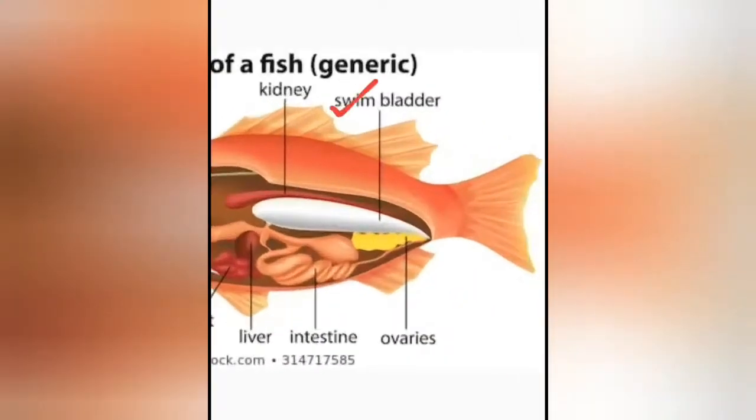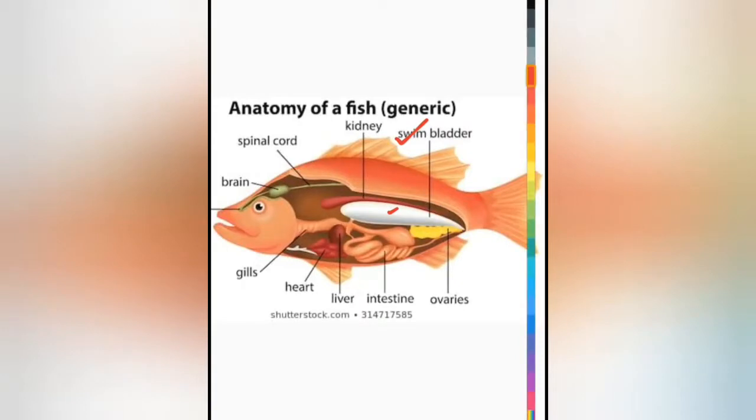You can see the swim bladder here, this white one. So what is a swim bladder? The swim bladder of a bony fish is a thin-walled sac which is elongated in shape, as you can see here, and is filled with gases. It is located on the dorsal side of the body cavity below the vertebral column.